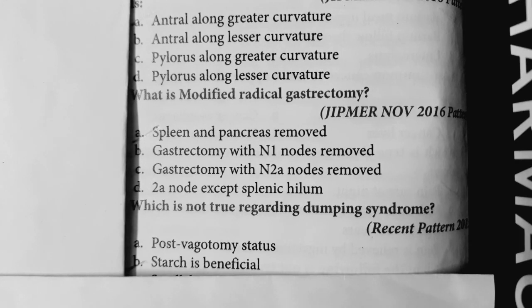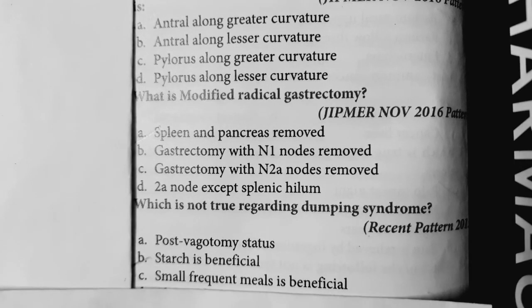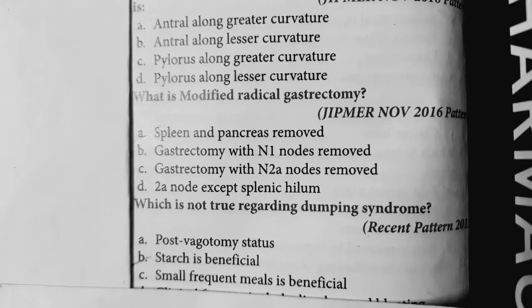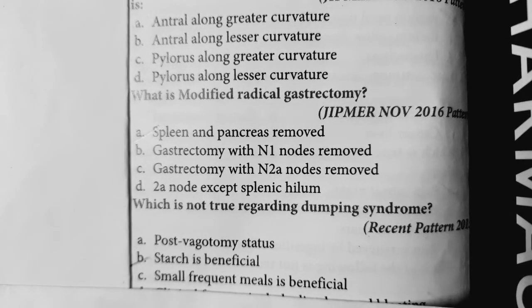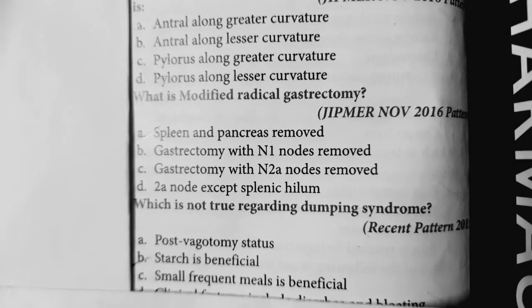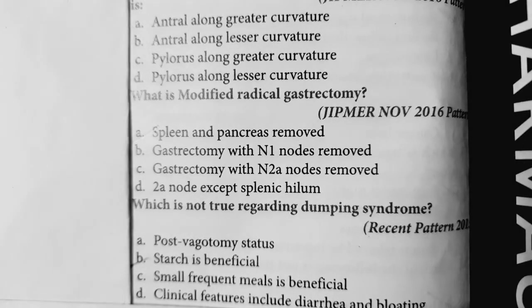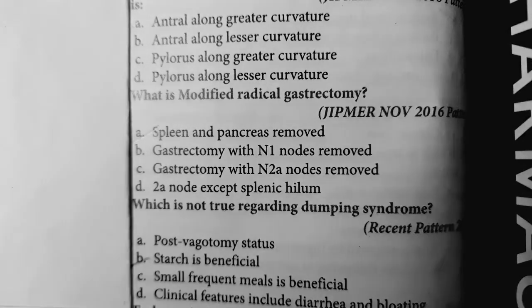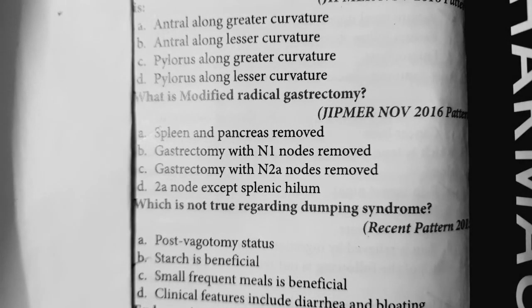So for this, starch and carbohydrate items are restricted, and we should allow the patient to take a high fat and high protein diet. Small frequent meals are beneficial. It is true. We should ask the patient to take small frequent meals. And clinical features include diarrhea and bloating. True. Then question number 7.